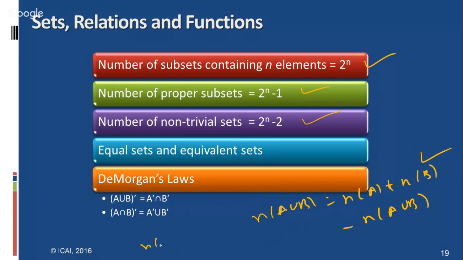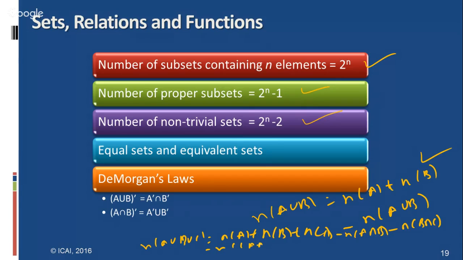That is, n of A union B union C equals n of A plus n of B plus n of C minus n of A intersection B minus n of B intersection C minus n of C intersection A plus n of A intersection B intersection C. Like that, here we have two sets and three sets, and when formulas are applied in set theory, you have to remember these two formulas as well.